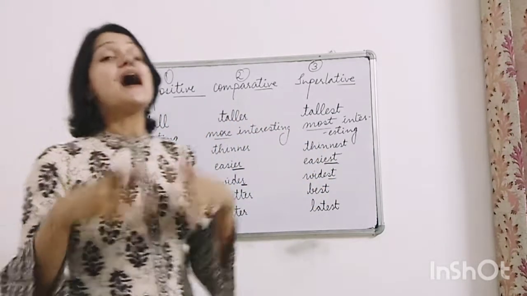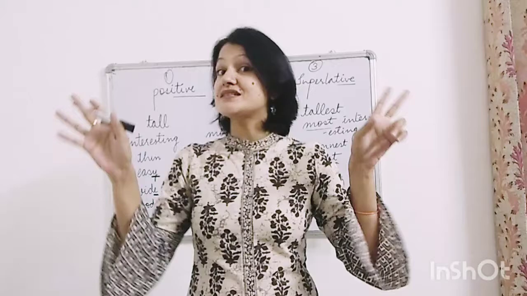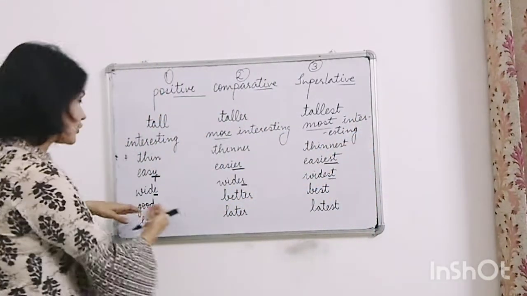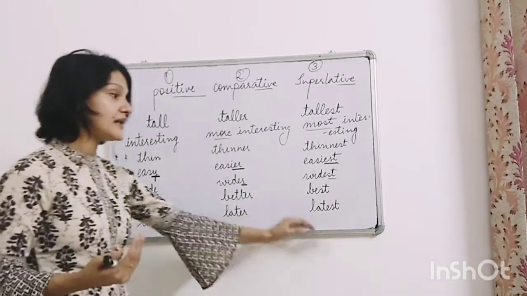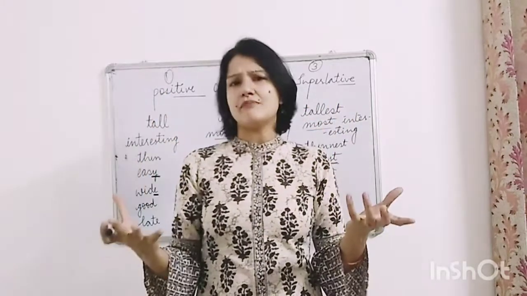But there are many adjectives which do not simply use ER and EST at their end, or more or most, like good, better, best, late, later, latest. See, you just have to remember them, beta.